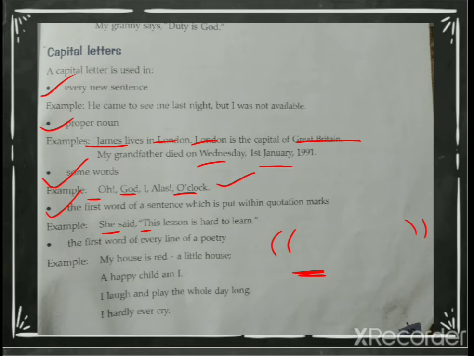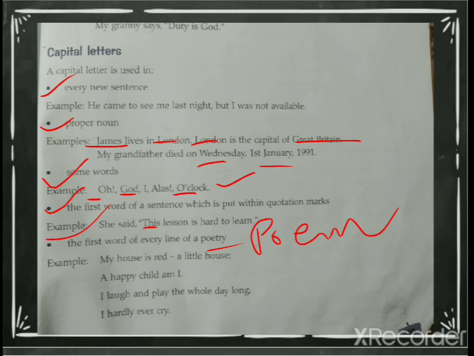Next, the first word of every line of a poetry. Now remember, poetry means poem. When we write a poem, the first word of the first line is capital, and when you write the second line, its first word will also be capital. See, so every line, every new line of a poem, is going to be in capital letter. Okay, students, so we have studied about capital letters.